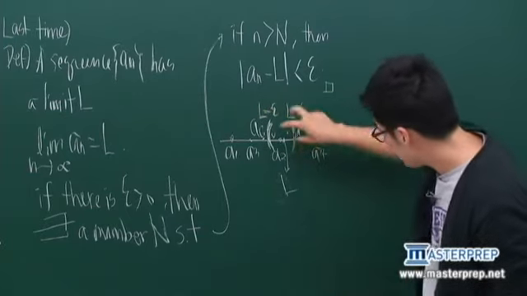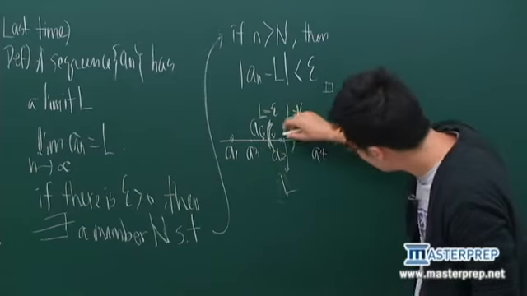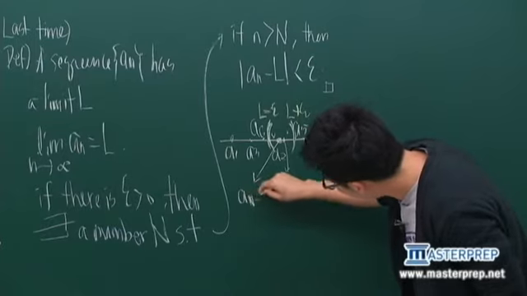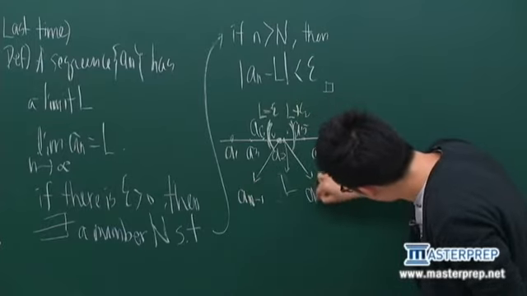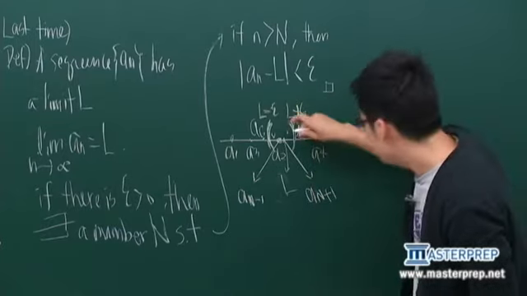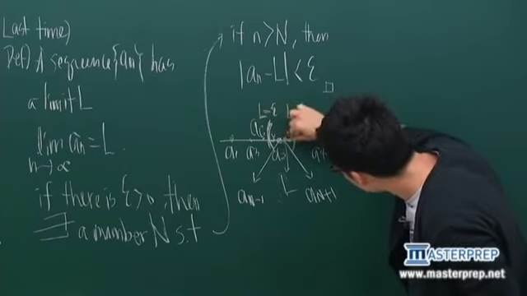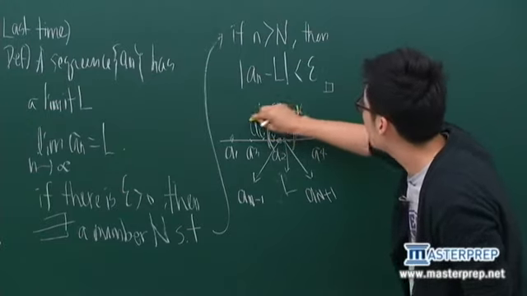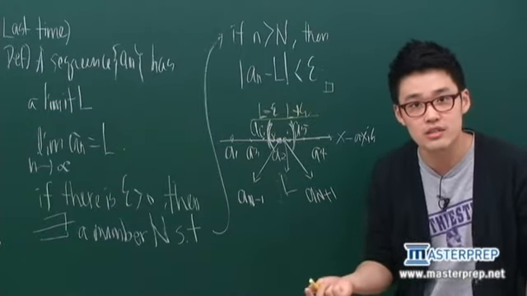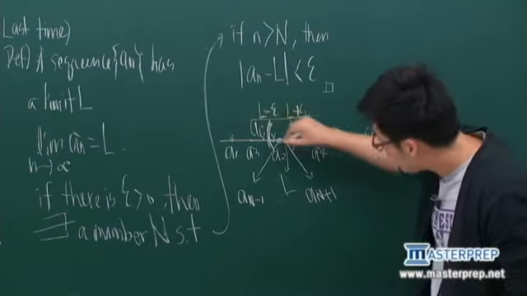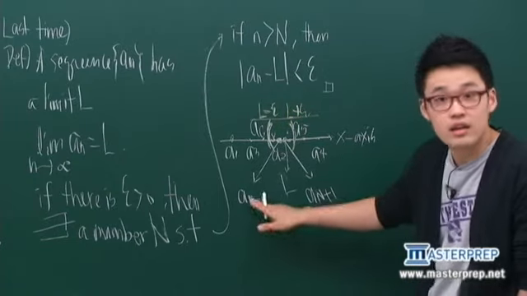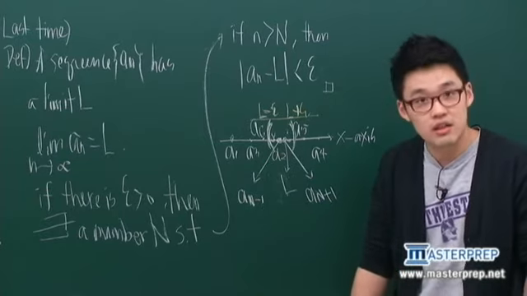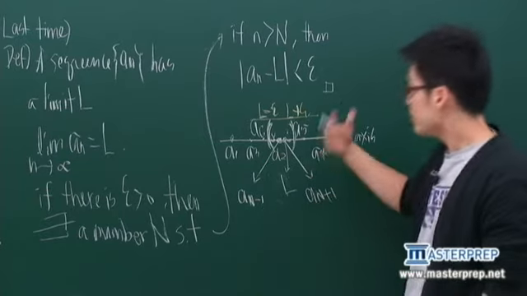And what it means is that for this interval, there exist some values a_N, a_(N+1), and so on. There are always all terms of the sequence inside it. However small epsilon is, however small an interval you choose, the later terms stay inside it. So do you understand geometrically? Not really, right?